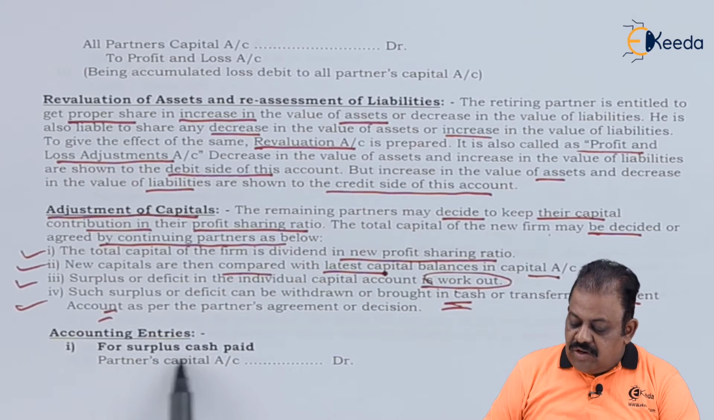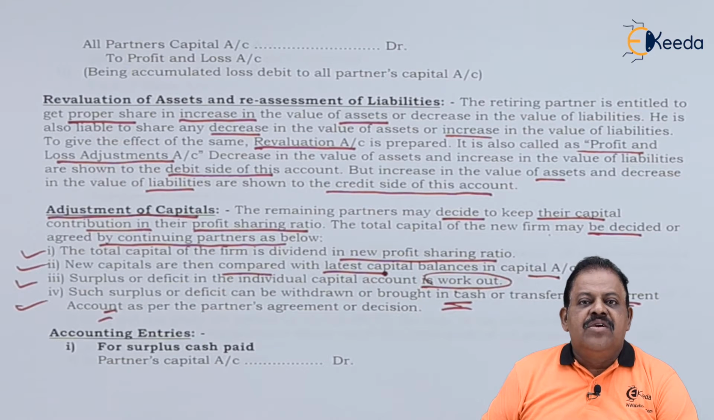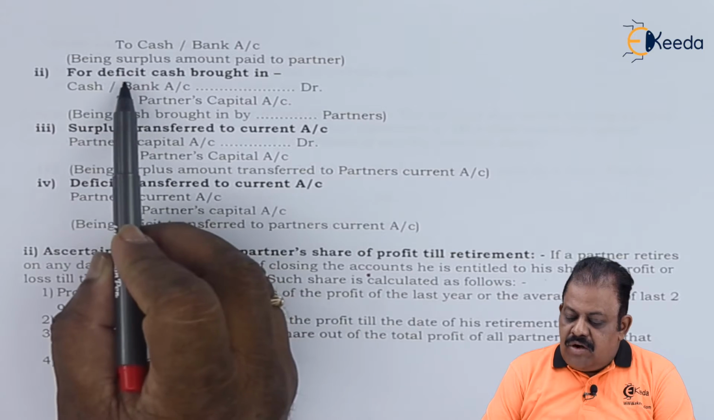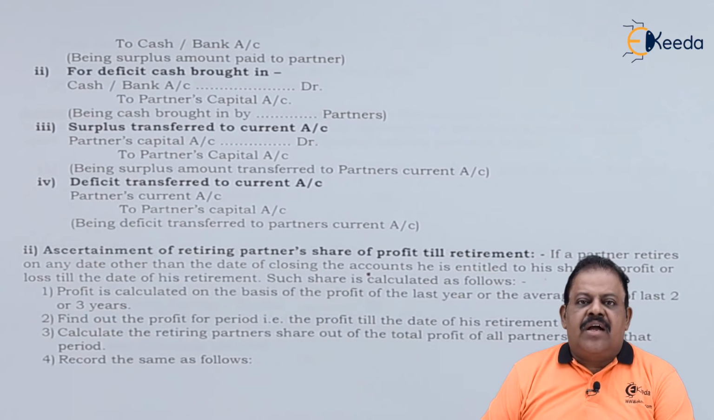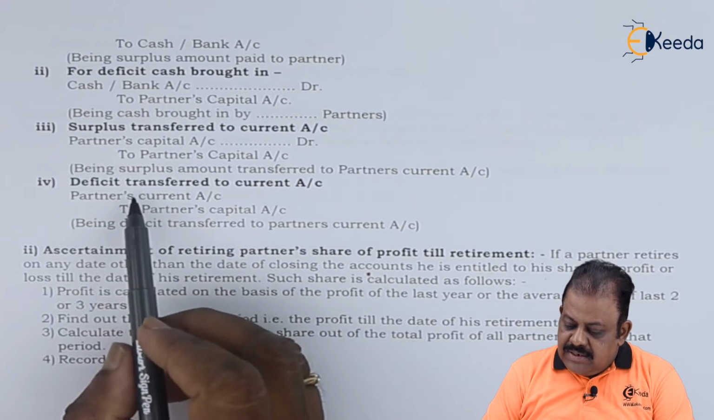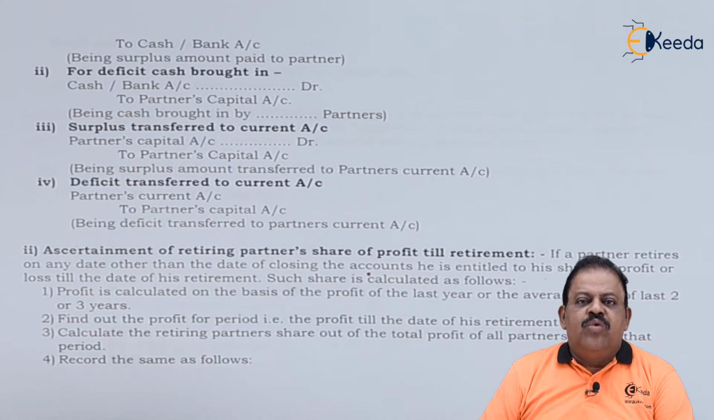Accounting entries. For surplus cash paid to partners, partners' capital account debit to cash bank account. For deficit cash brought in by the partners, cash bank account debit to continuing partners' capital account. Surplus transfer to current account: partners' capital account debit to partners' current account. Deficit transfer to current account: partners' current account debit to partners' capital account.